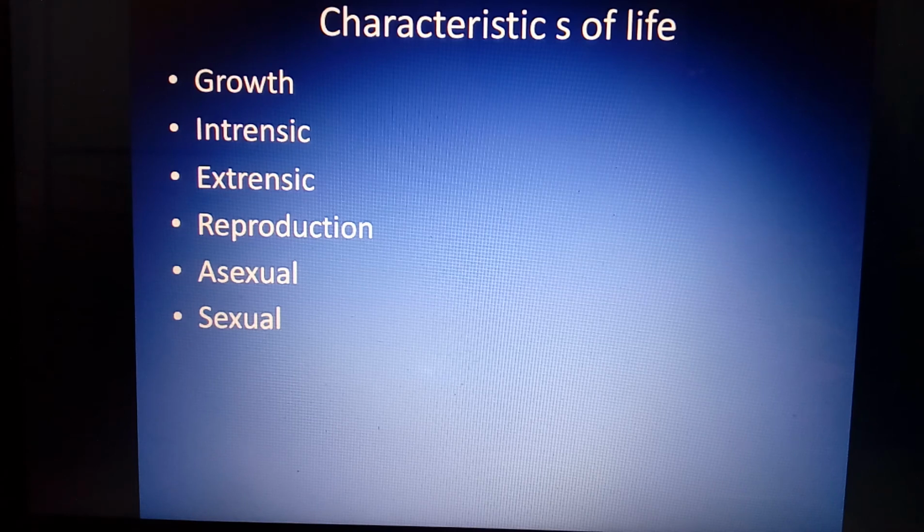The remaining points in relation to the characteristics of life we will take into the next lecture. It's all for today's lecture.